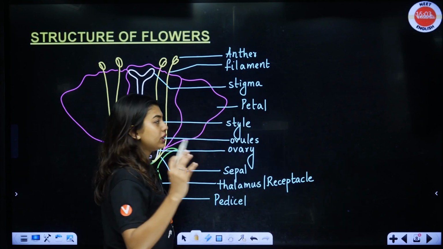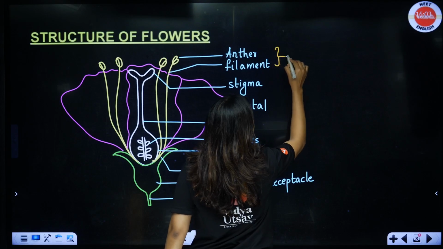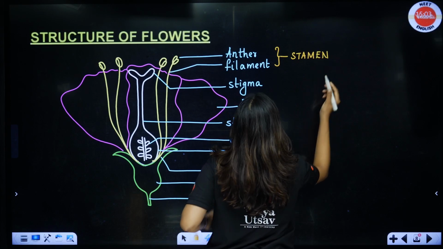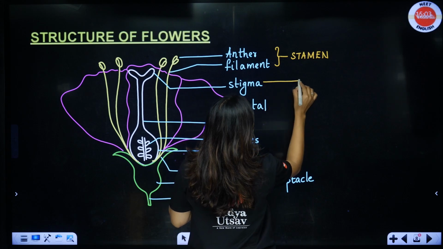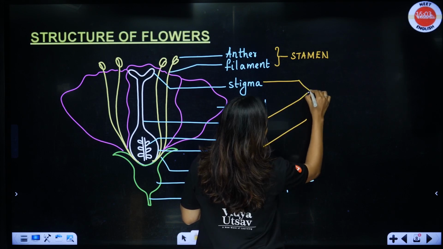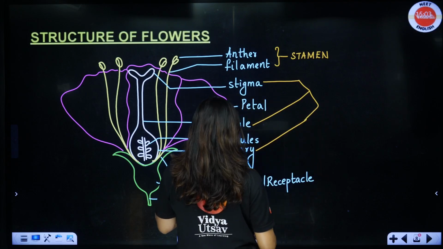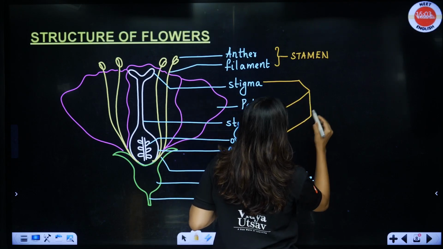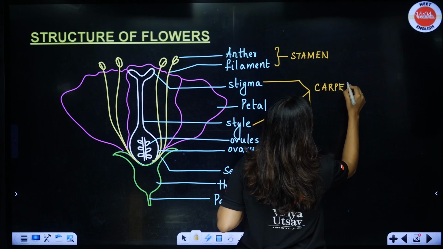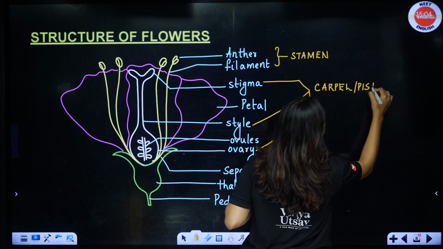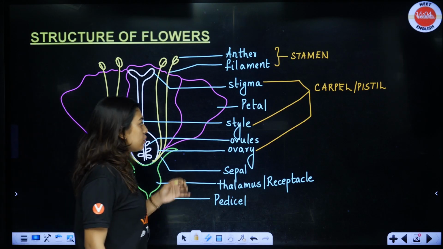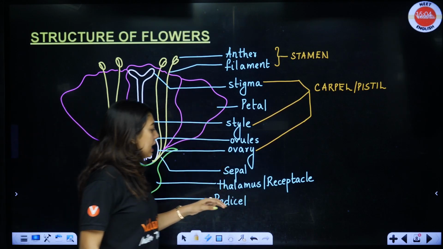Now students, I will give you some important things here. Anther and filament together is called stamen. Now if we label stigma, style, ovary together, I feel like I'm drawing a building, this is going to be called your carpel or pistil. Stigma, style, ovary, even your ovules are going to be included in that. Now students, pedicel, thalamus, receptacle, sepal.